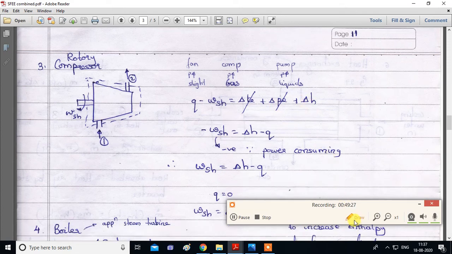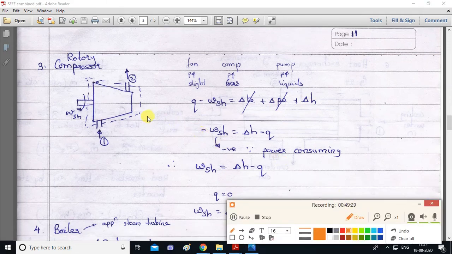Now we'll assume that this is insulated. So what will happen? Q will get cancelled. We are supplying work. Remember this, we are supplying work, so we have to use minus shaft work. So there will be two negative signs and finally we will get positive shaft work. Here you can see this W shaft is positive. Why?